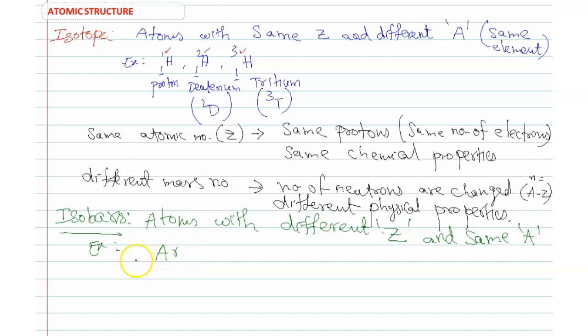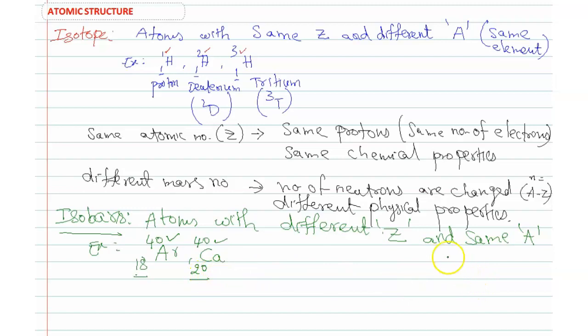Argon has atomic number 18, mass number 40, and calcium has atomic number 20, mass number 40. See here, both have the same mass number, but different protons, electrons, or atomic number.